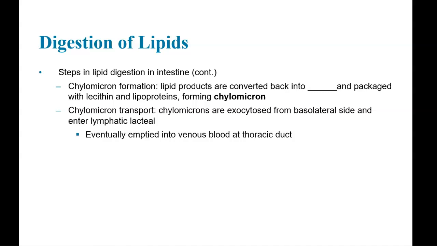Eventually, these are going to be emptied into the blood at the thoracic duct because the lymphatic system runs very close to the blood vessels of the cardiovascular system. The main function of the lymphatic system is to drain interstitial fluid, but when it does that, eventually it does put that fluid back into the cardiovascular system at the thoracic duct.